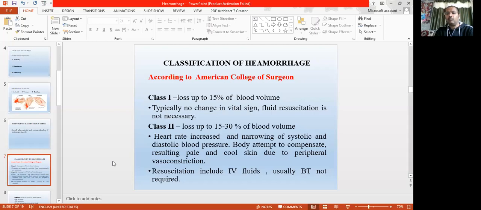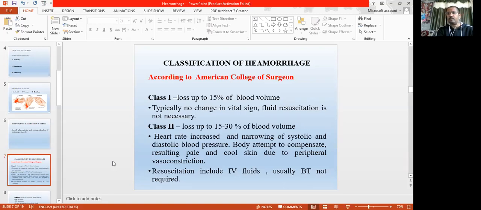Now the patients have features of the bleeding due to that blood loss. That patient is, as I already told you in shocks, in hypovolemic shock. Here you find all the features of hypovolemic shock. I just tell you one thing: if you have any patient of shock and you have no obvious reason, then you must consider it hypovolemic shock.